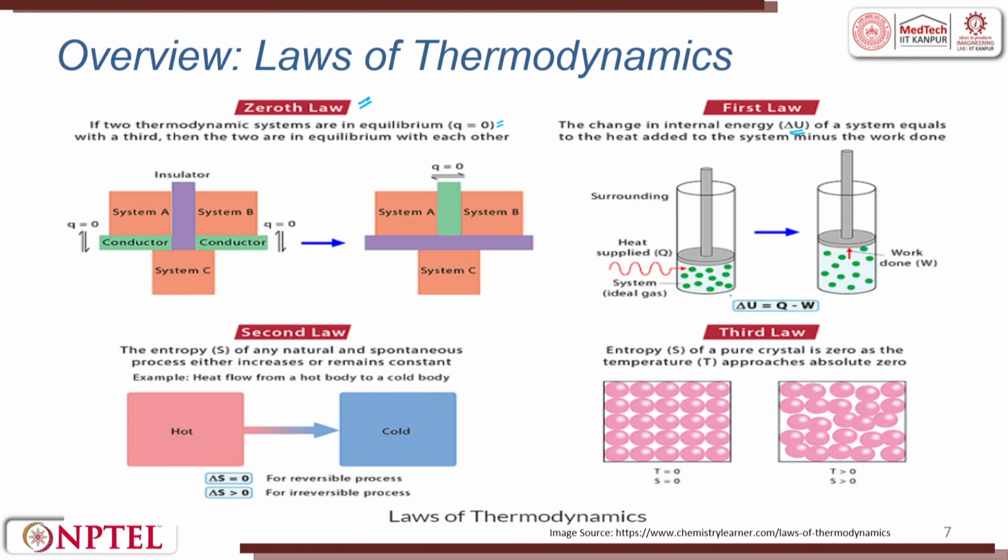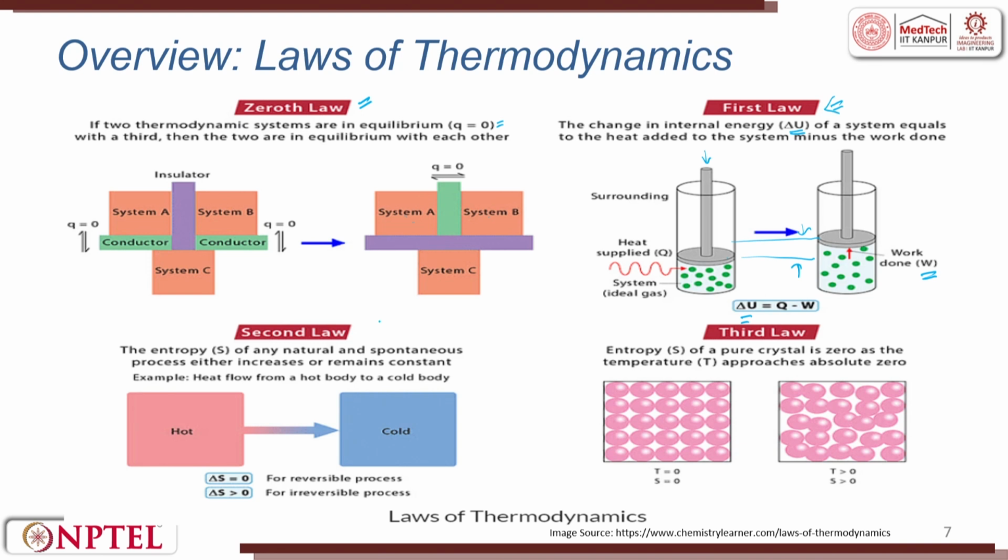So, I will repeat: here is a surrounding, the heat is applied to the ideal gas, and there is a piston which falls down by its own weight, by gravity, and tries to compress. When it is trying to compress, you apply heat, then there is an expansion. Now this expansion will push the piston from here to here, so there is work done. Whatever is applied is called W, work done. So, delta U is nothing but Q minus W. What is Q? Q is nothing but the heat supplied. This talks about the first law of thermodynamics.